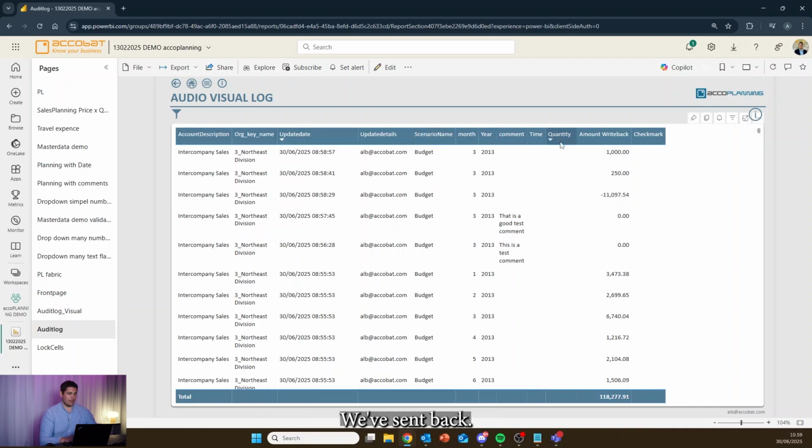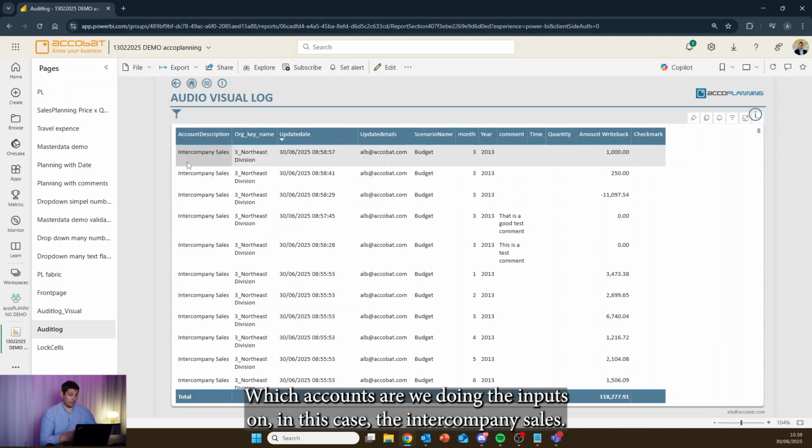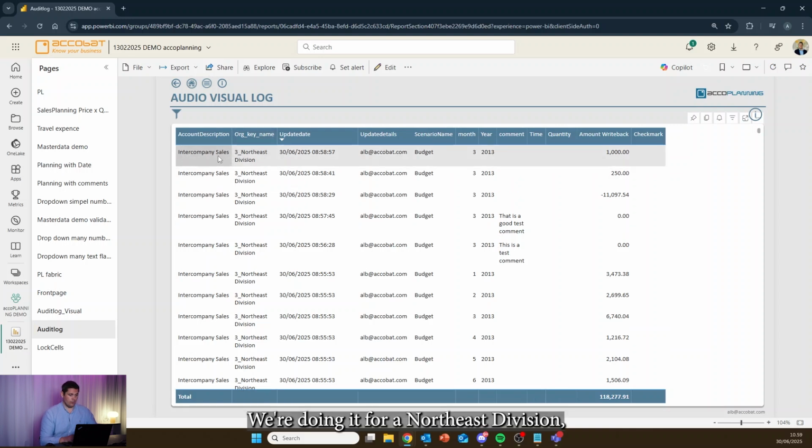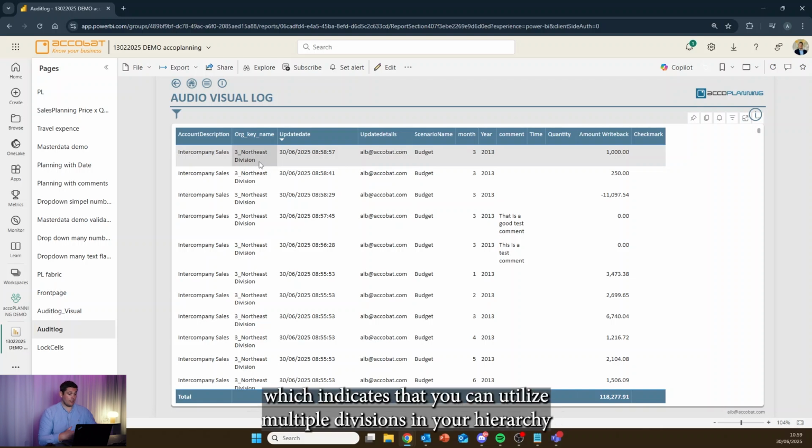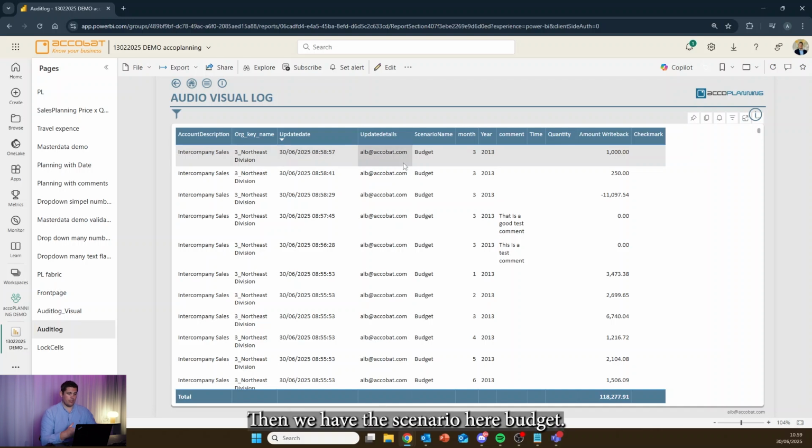We've sent back which accounts we're doing the inputs on, in this case, the intercompany sales. We're doing it for a Northeast division, which indicates that you can utilize multiple divisions in your hierarchy, where you can really granulate how and where you want to put the data. You can see the update dates and the user details, just like we could with the comments. Then we have the scenario here, budget, and we have a month.